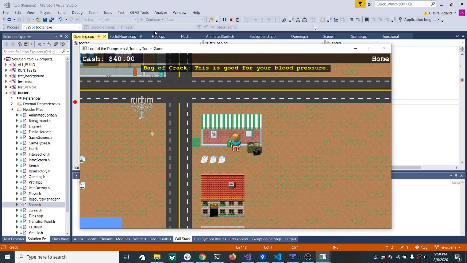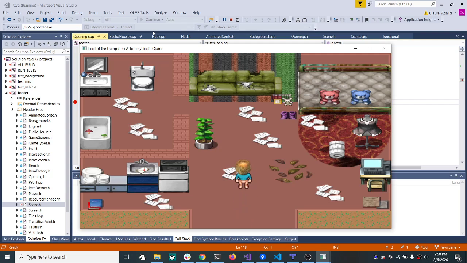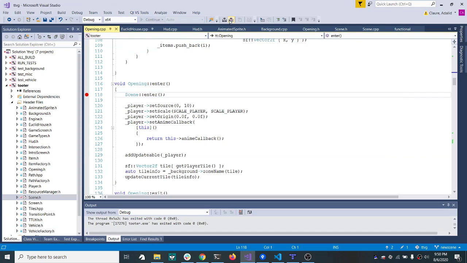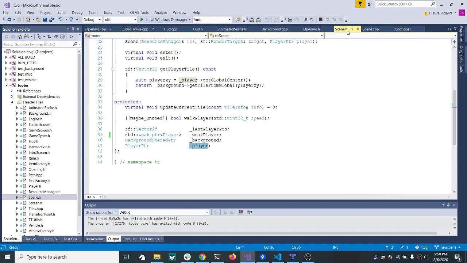I can go into Tommy Tutor's new house, which, by the way, looks pretty fabulous. He has his bathroom over here, and here's a couch you can sit on. Here's his bed where he sleeps. The computer, which eventually will load websites, and he has a kitchen as well. But let's exit. Okay, we got it over there. All right, I terminated because that's not what I want to show.